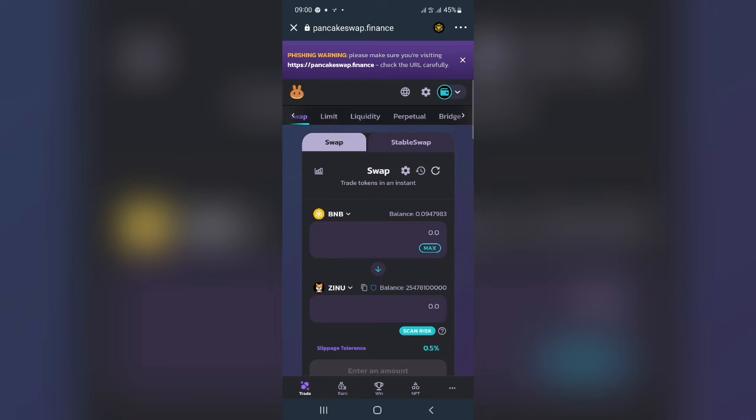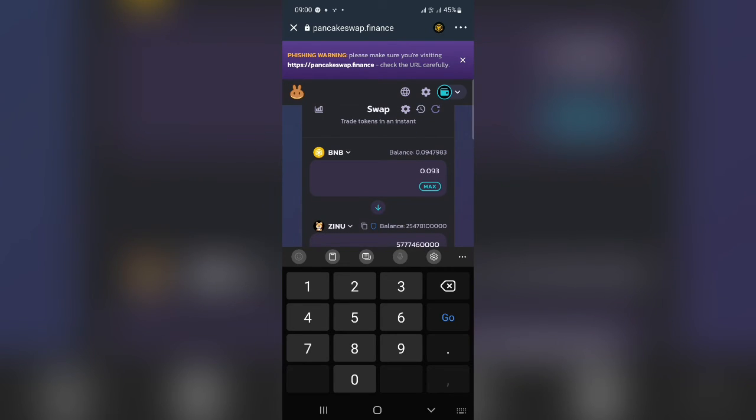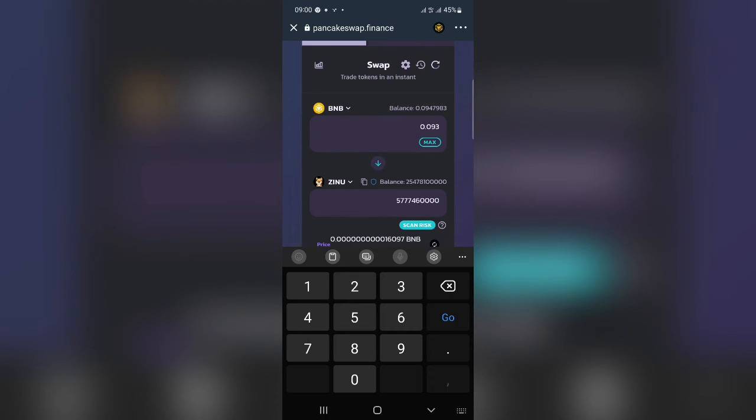So I will type the amount of BNB I want to swap to your designated token. So I will type 0.09. You don't have to type exactly the amount that you have over there, because there is going to be a fee deduction.